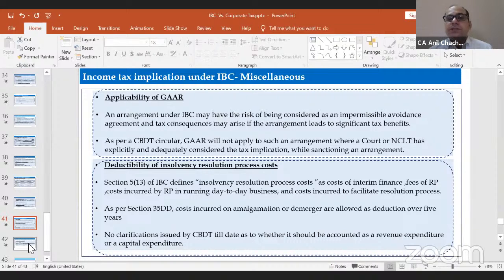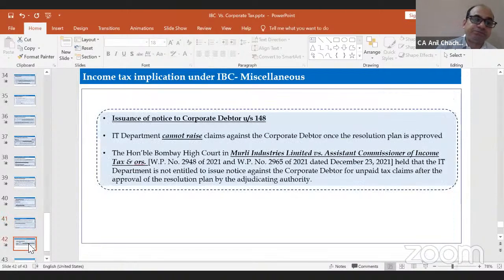What would be the treatment of the insolvency resolution process cost? Under section 35DD, there is a specific mention about the treatment of the process cost of amalgamation and demerger, but there's no specific clarification on how the process cost will be treated, whether it would be one-fifth, capitalized, or a revenue item. That needs to be clarified by the CBDT. So far there is no clarification on how the process cost will be treated under the taxation part.